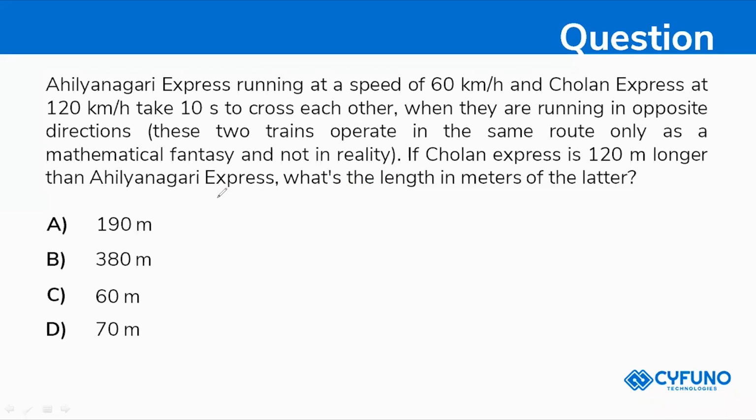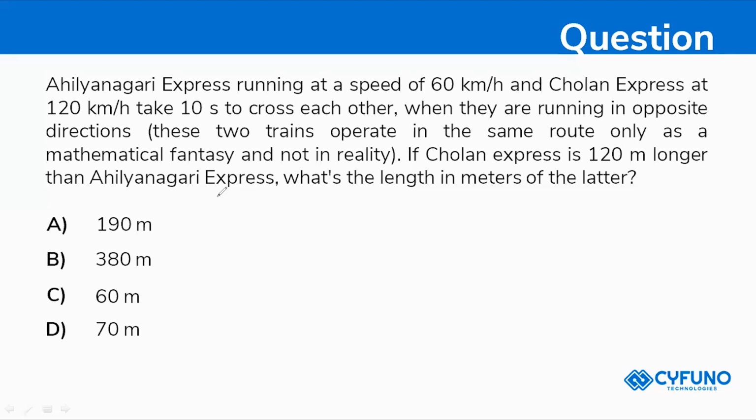The formula for distance is speed into time, so 50 meters per second into 10 seconds will be 500 meters.